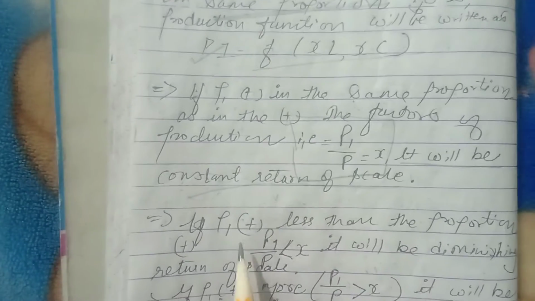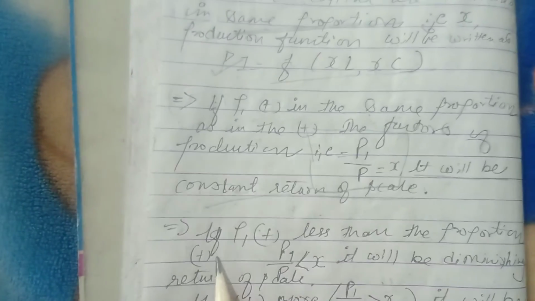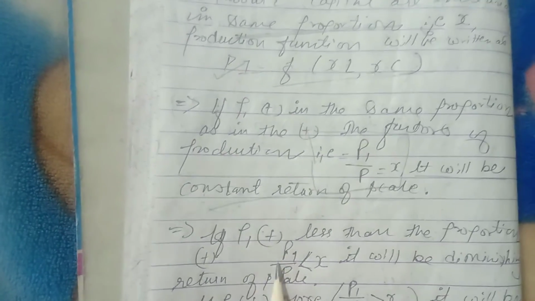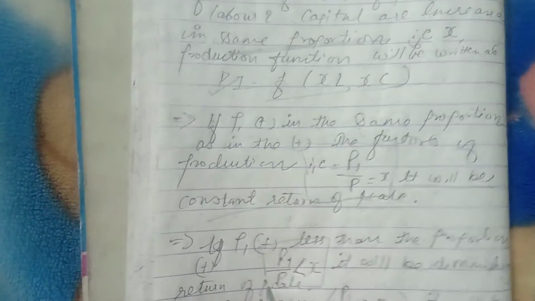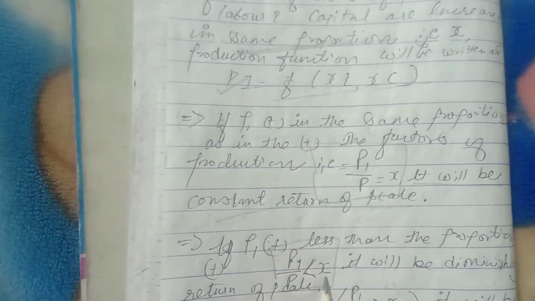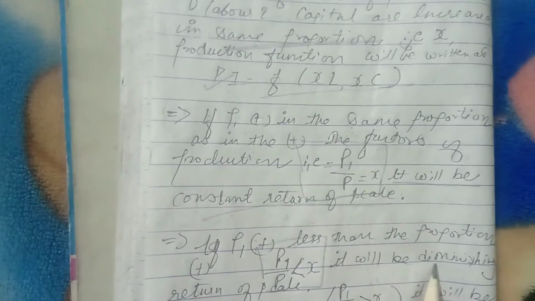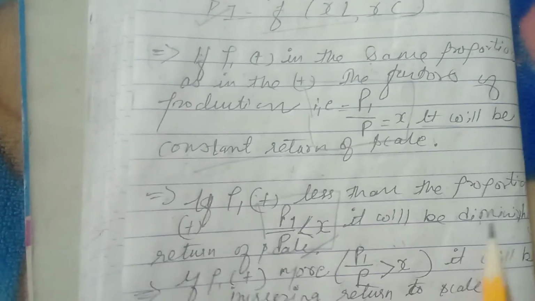Third, if P1 increases less than the proportion, here if it is less, then this formula will apply: production P1 upon P is less than X. It will be diminishing return to scale. Again students, the proportion is increasing but the return is diminishing.